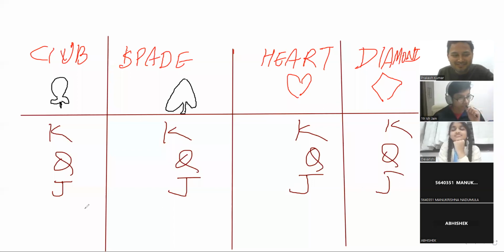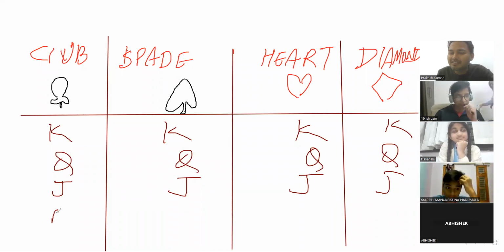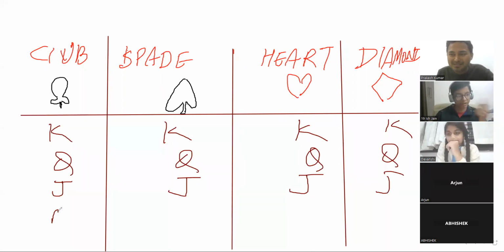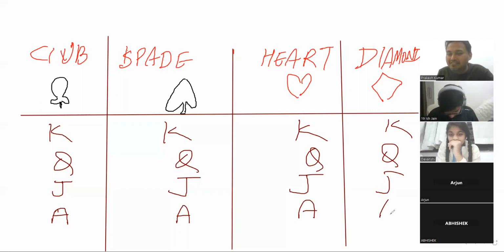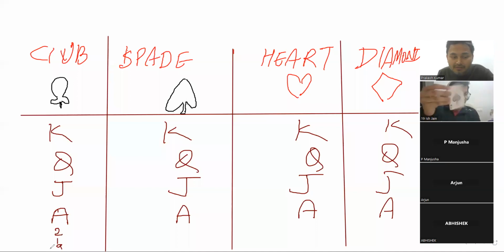Then we have Ace. What is written on ace? Sir, एक बड़ा सा पत्ता होता है, A. A is written on that, right? And then we have numbers from 2 to 10, including ace, 2 to 9.